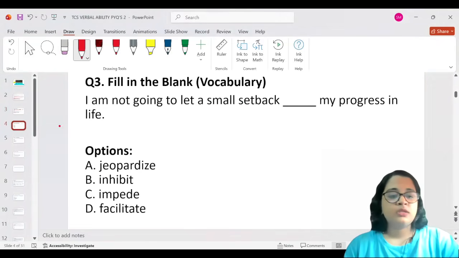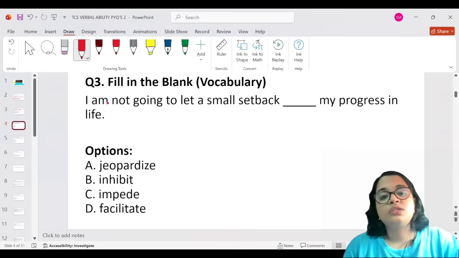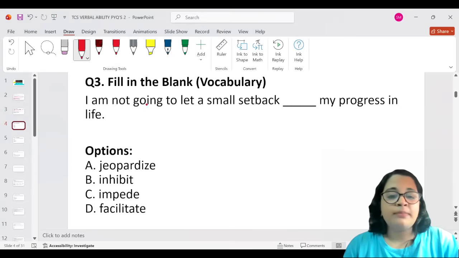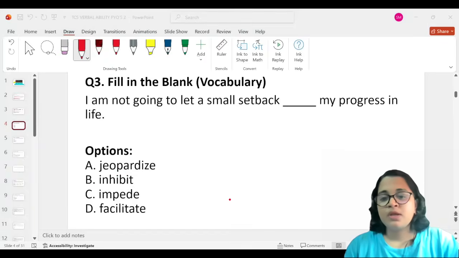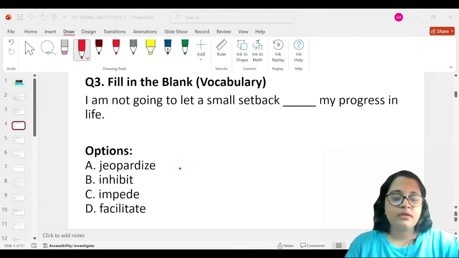Okay. Third question. This is a fill in the blank, which is a part of grammar. I'm not going to let a small setback blank my progress in life. And the options are jeopardize, inhibit, impede, and facilitate. See, jeopardize means to risk, and facilitate means make it easier. Okay. Inhibit is basically inhibiting something.